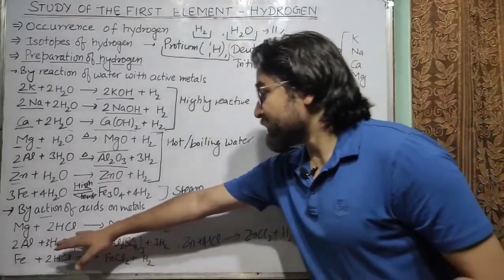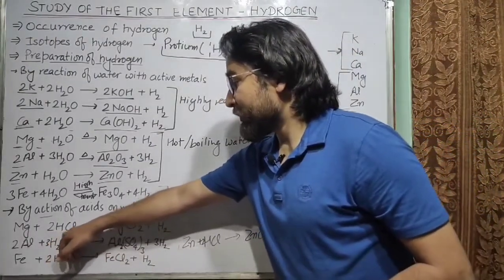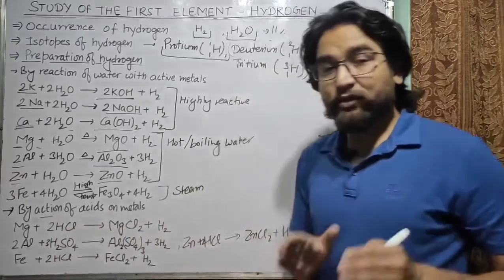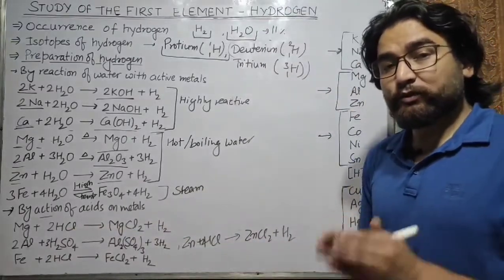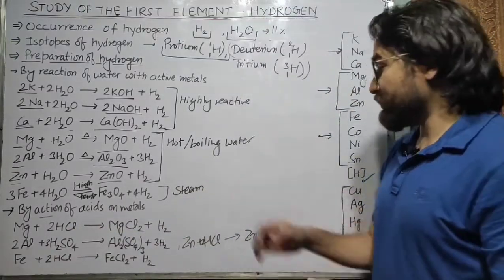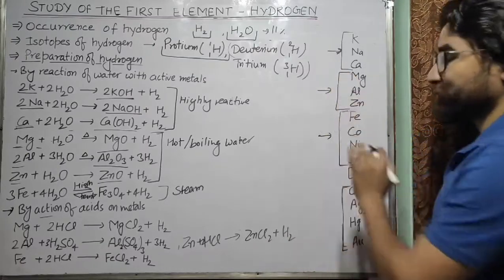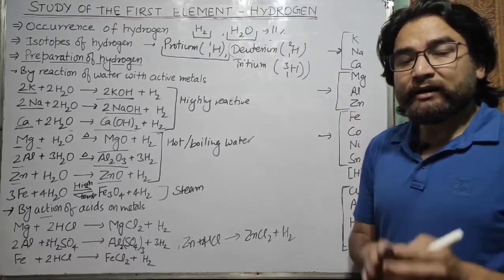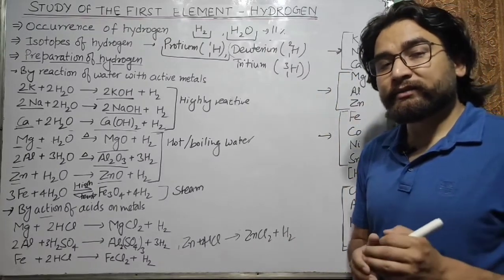So they cannot be used for production of hydrogen, while the metals above can replace the hydrogen from acids.